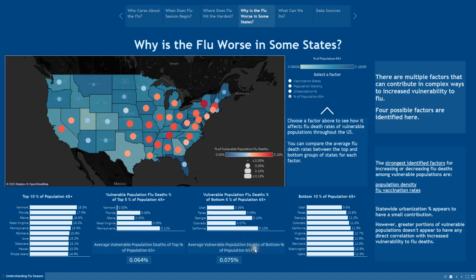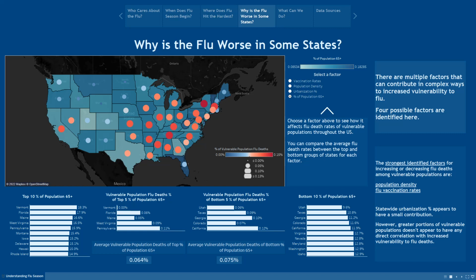And the difference in their numbers is actually surprising. The states with the least amount of vulnerable population have the likelihood of 0.075% to die from flu, but the states with the most amount have 0.064. That's really not what we would expect. Contrary to what would seem logical, these states with higher proportions of vulnerable populations don't actually suffer higher numbers of flu deaths of those populations.